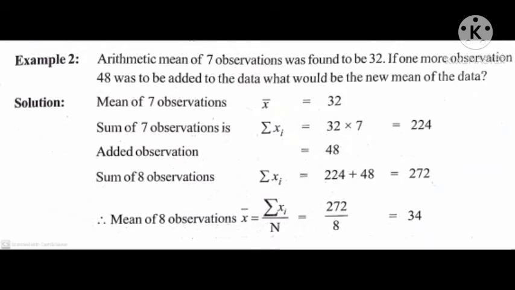Therefore, mean of 8 observations x bar is equal to sigma xi by capital N. It is the formula for ungrouped data, that is, sigma xi means 272. Capital N means number of observations, that is 8. After cancellation we get 34.